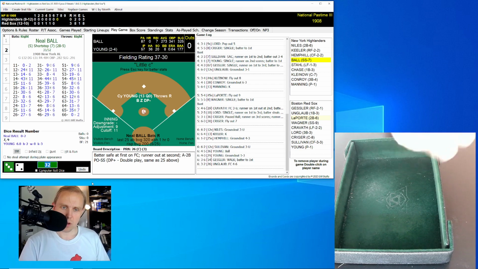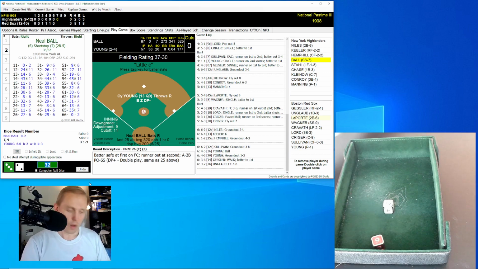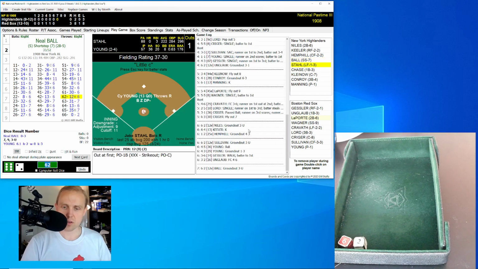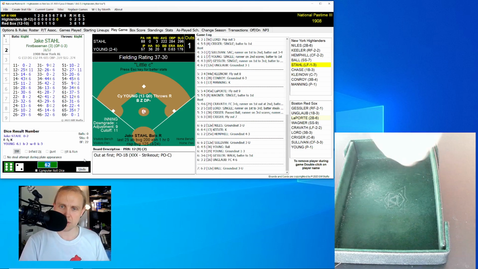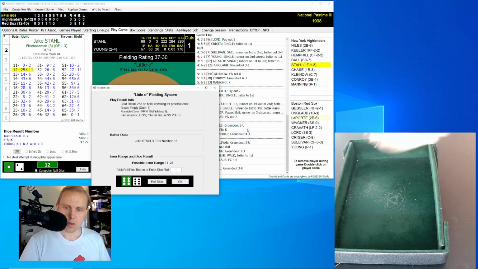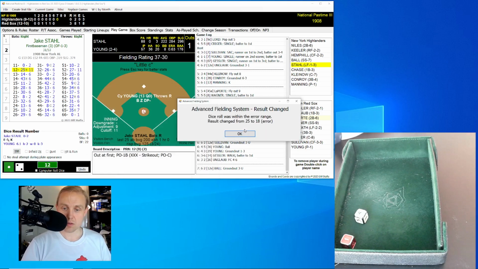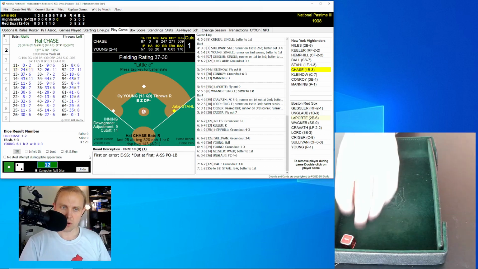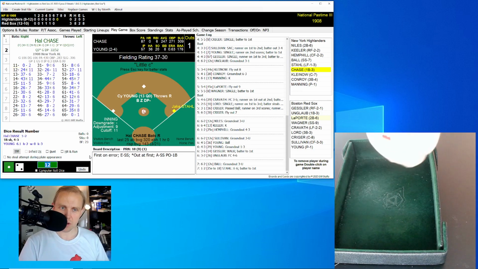And here is Neil Ball, down 3-0 are the Highlanders and running out of time. Ball rolls a 62 for a 12, and here's a little E roll. It's going to be a 62, out of the range, so it's a ground ball over to Unglaub. The first baseman goes to the bag himself. 1 away. Jake Stahl rolls a 12 for a 25. Little E roll ends up being a 15, so it's within the range. That'll be an error on the shortstop, Heine Wagner. Stahl makes it to first. Second error on the Red Sox in this game. That'll bring up Hal Chase.